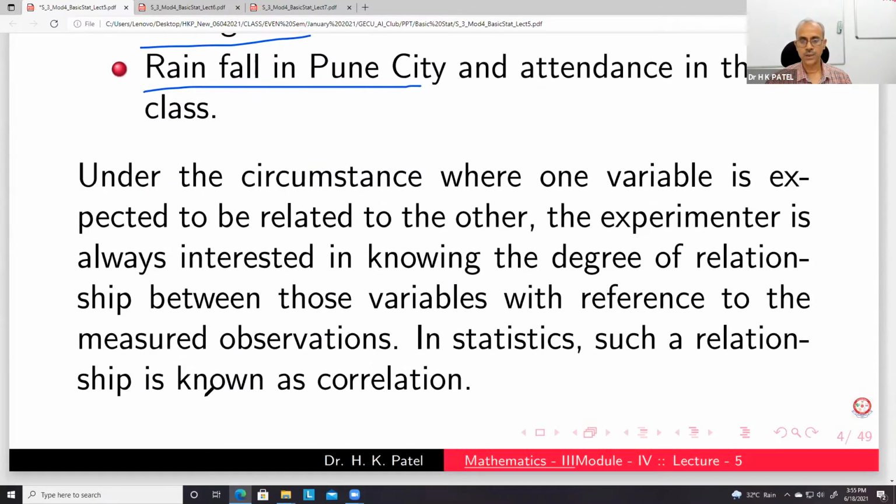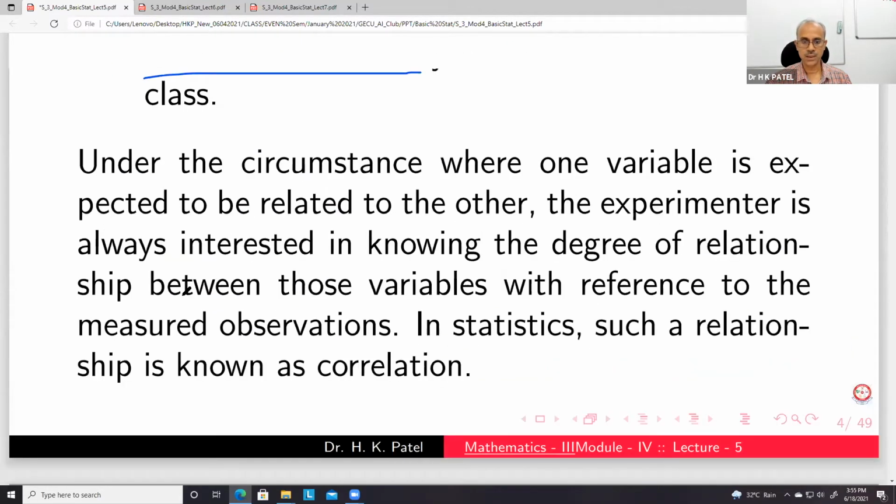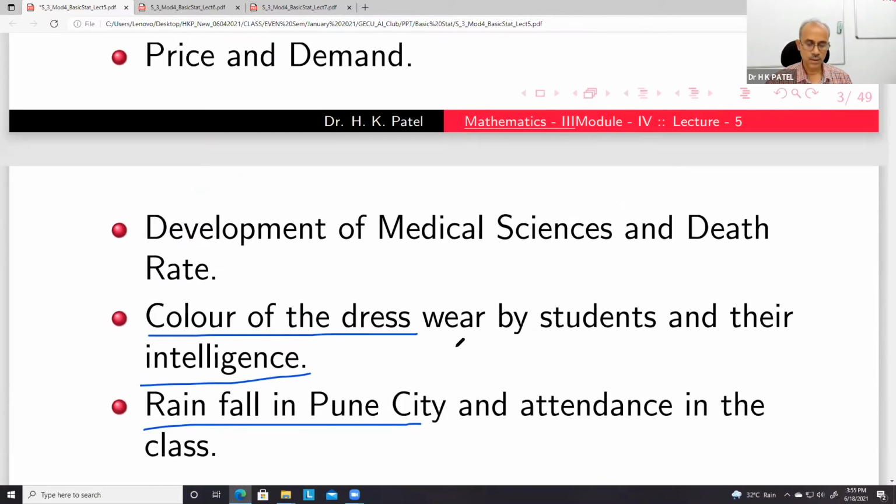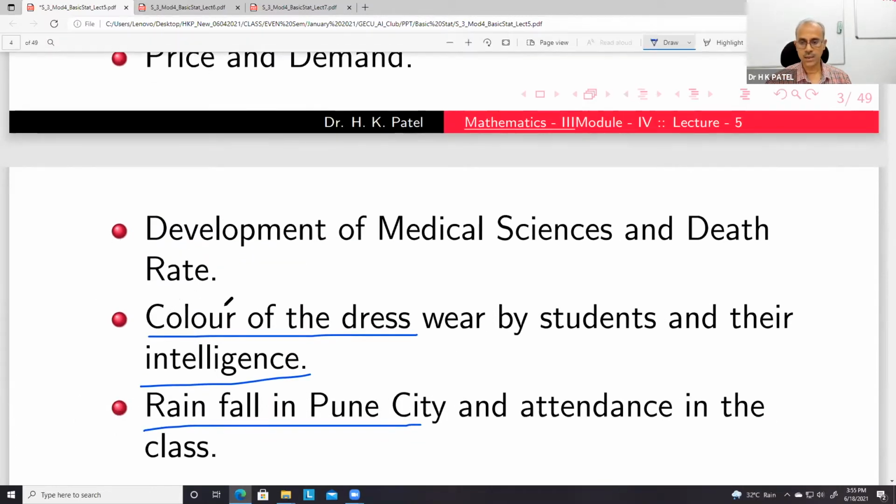So we have seen three types of situation here. One increases, the other also increases at the same time. One increases, but the other decreases. And sometimes there is no relation between the two random variables.